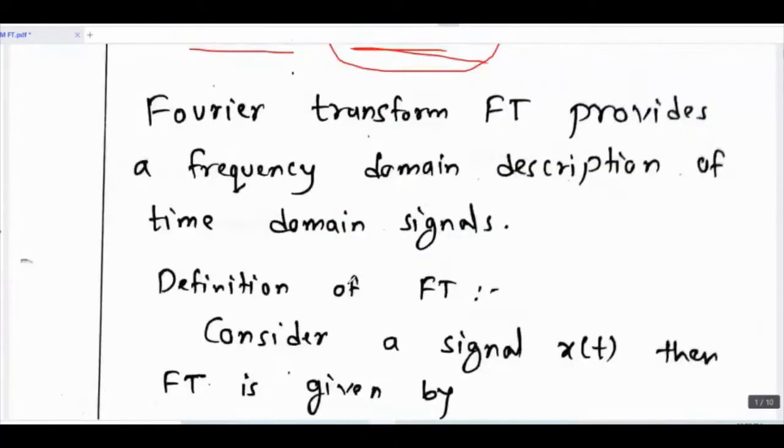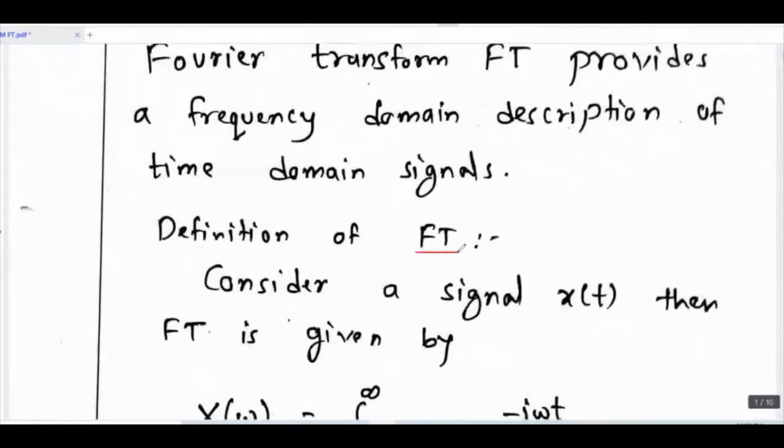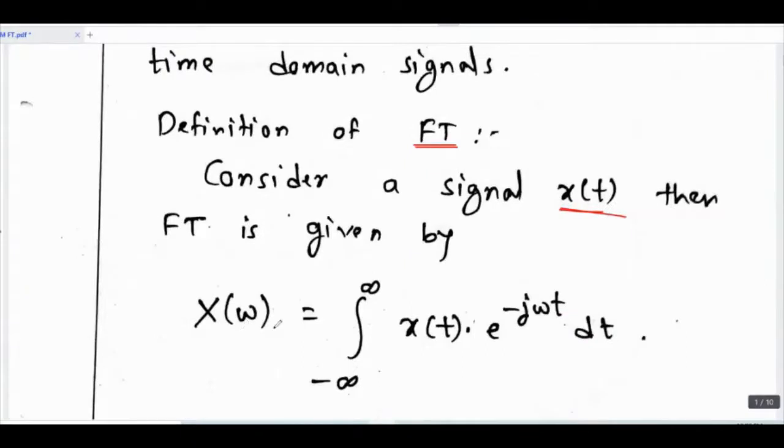Okay. Then the definition of Fourier transform. Consider we have one continuous time signal x of t. Then the Fourier transform is given by X of omega, where omega is the Fourier transform variable, equal to integration from minus infinity to infinity x of t e raised to minus j omega t dt. So it is similar to the Laplace transform.